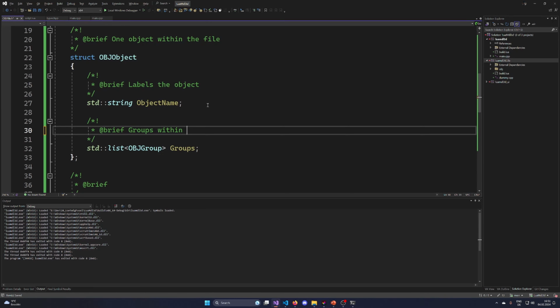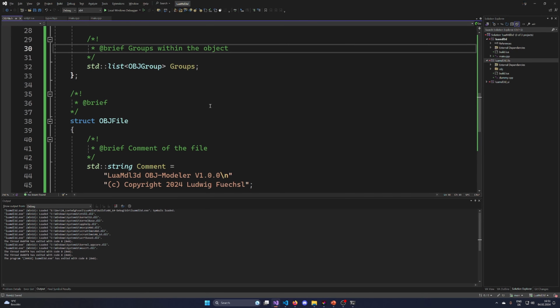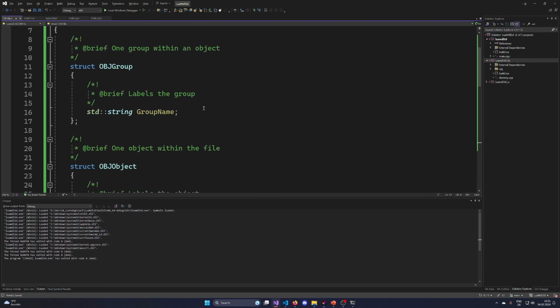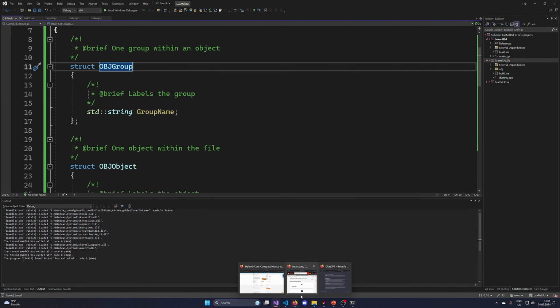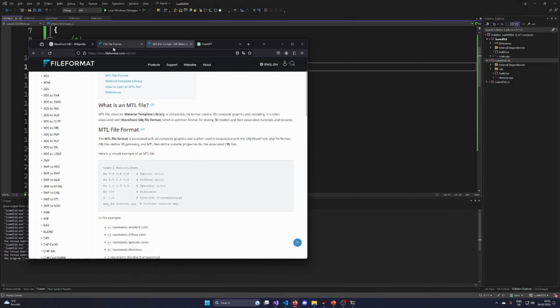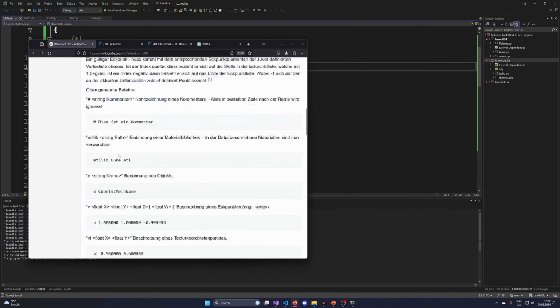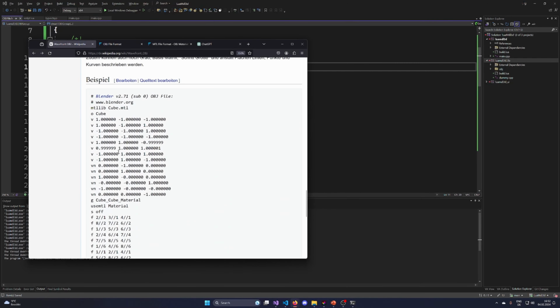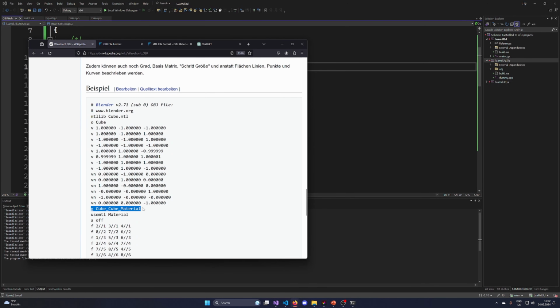Groups within the object. I'm not sure how this works with the material files and stuff, but I think for now having just this structure is already quite fine, which mimics the way of defining groups. But how are they doing it?